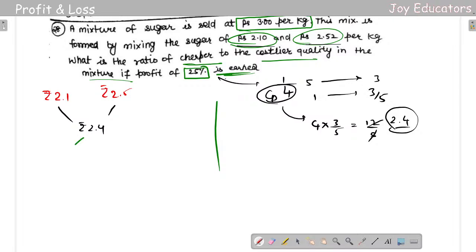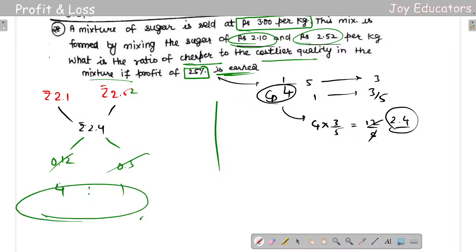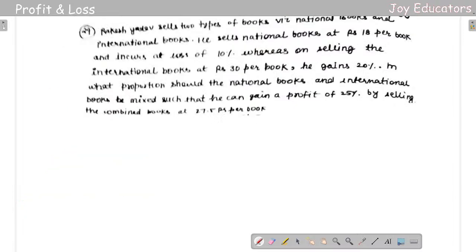Now I'll be removing this from this. So if you remove, it will be 0.1. Let's go a little bit specific because they had given 2 here. 0.12 and here it will be 0.3. And if I take from 1, sorry for that, it's gonna be 3. It is 4:1. Okay, the ratio is 4:1. Let's go next.